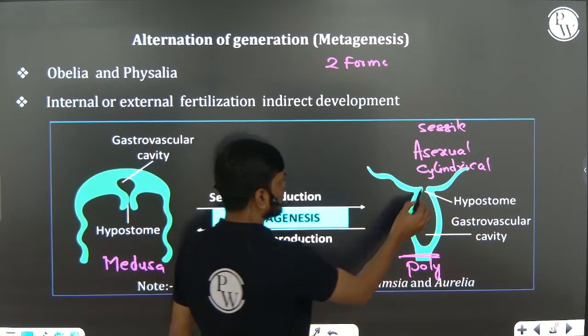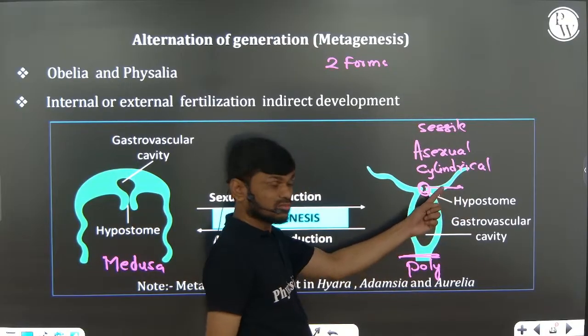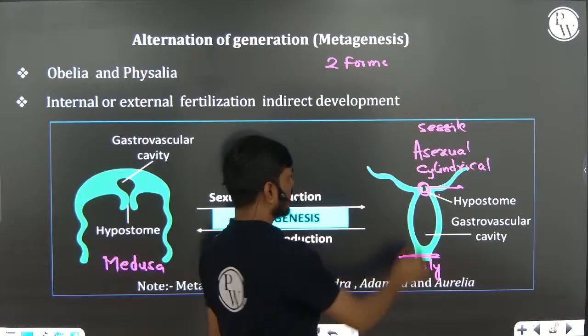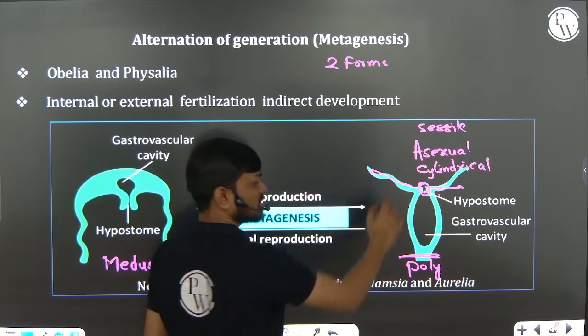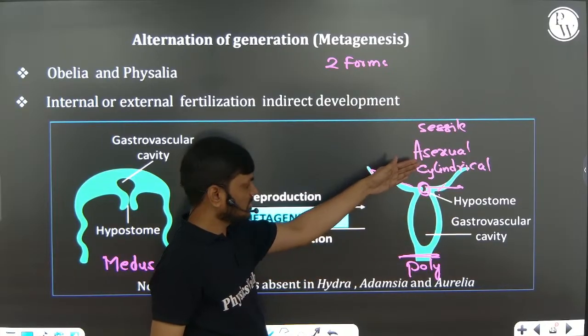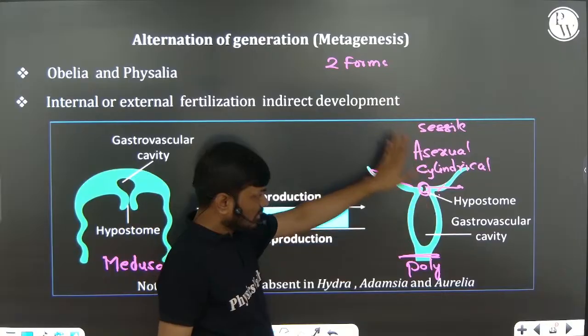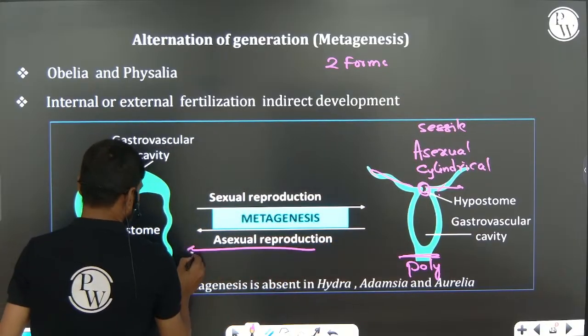The mouth is present on the dorsal side. You can see this is the mouth on the hypostome, surrounded by tentacles. Right? Sessile, asexual, cylindrical, mouth on dorsal side. This polyp asexually produces medusa.